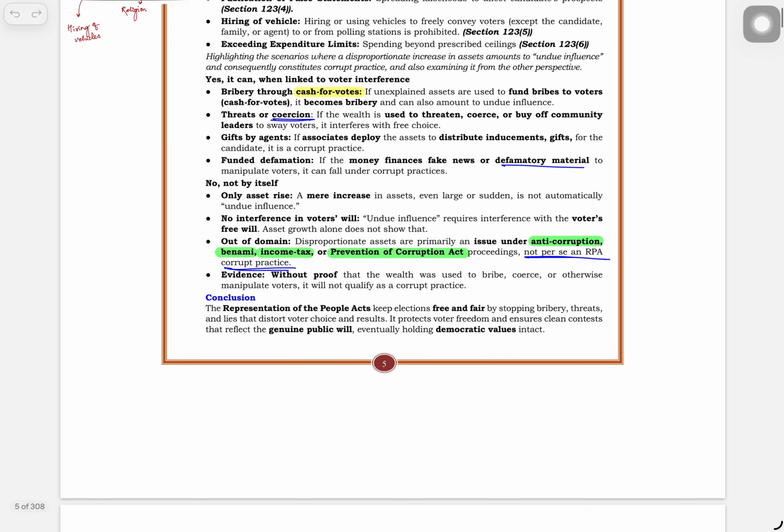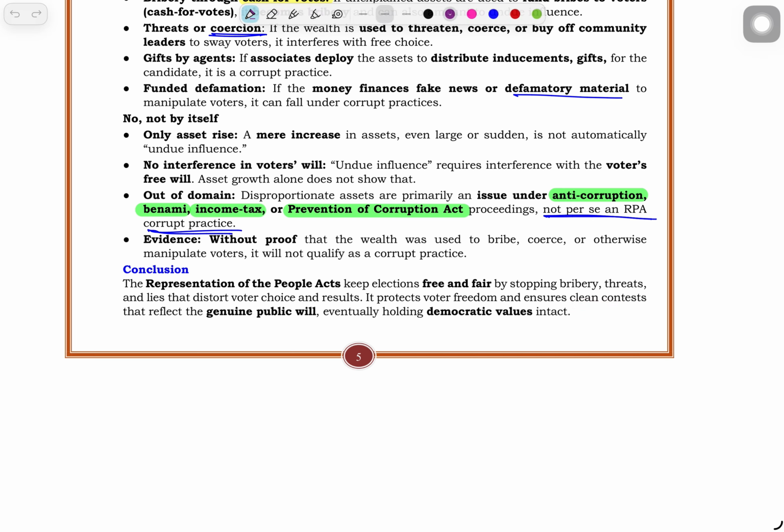Conclusion part: the RPA keeps elections free and fair by stopping bribery, threats and lies that distort voters' choice and results. It protects voters' freedom and ensures clean contests. Okay. Clean contests, these are keywords. Let me highlight these in yellow. Clean contests that reflect the genuine public will, eventually keeping democratic values intact.